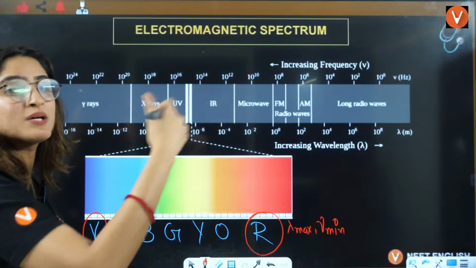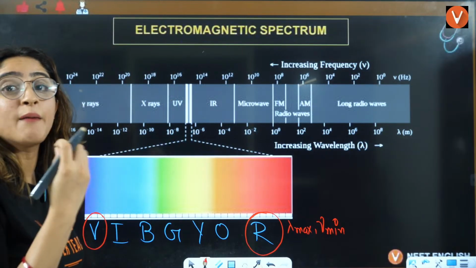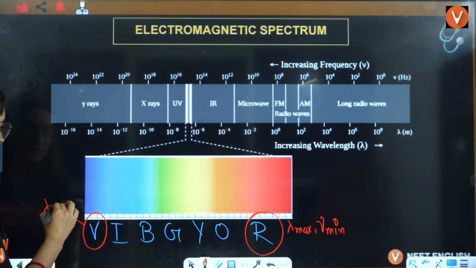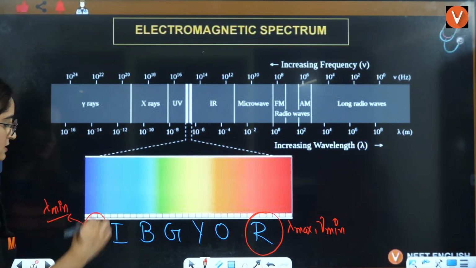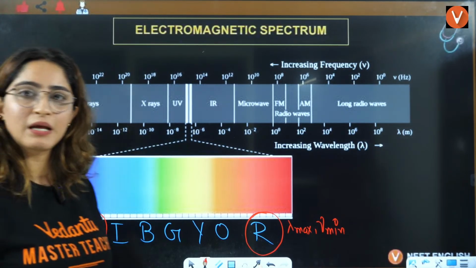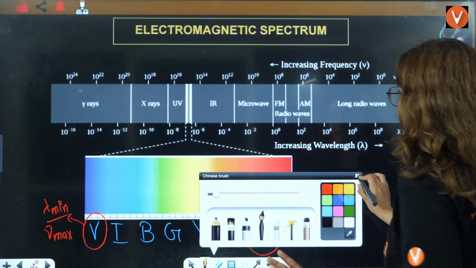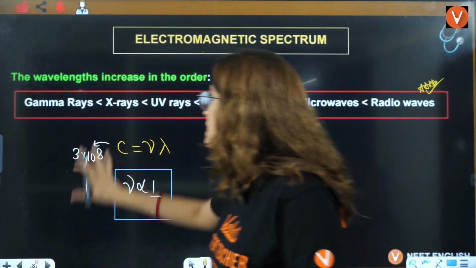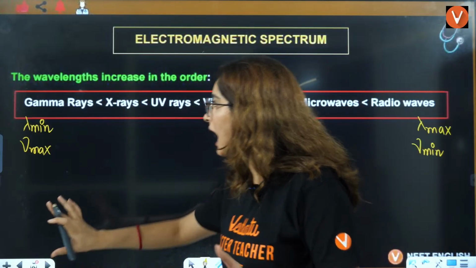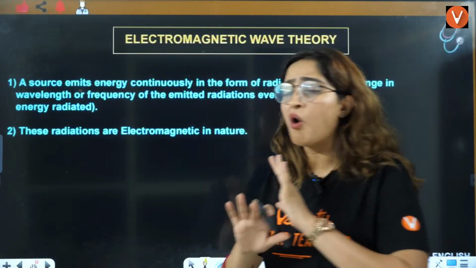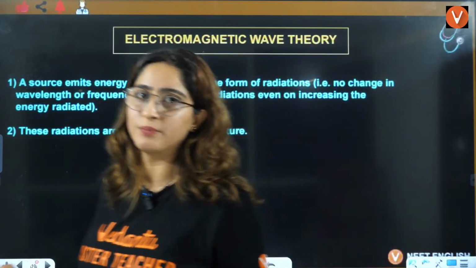It is visible to us anywhere because its lambda is very high. And if you talk about violet, its lambda is very less, right? And its frequency is going to be maximum. Is that clear to everybody regarding electromagnetic radiation, the order, and how it is fluctuating with lambda and frequency? This is all what you have to learn from here.